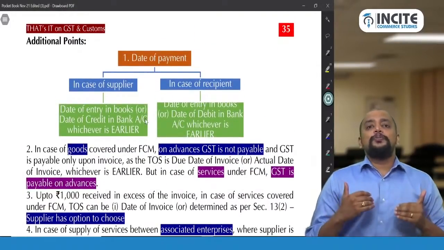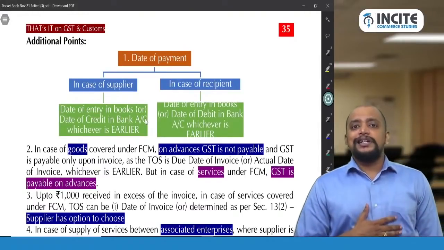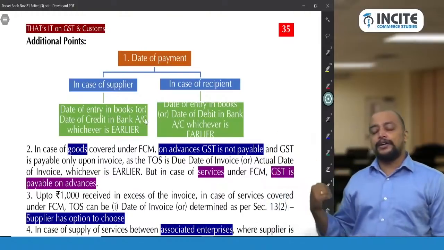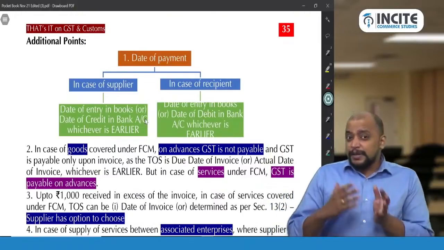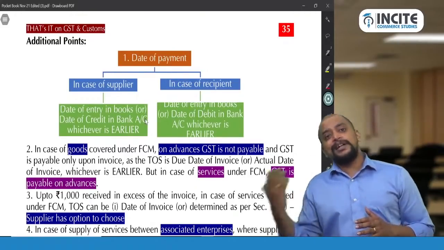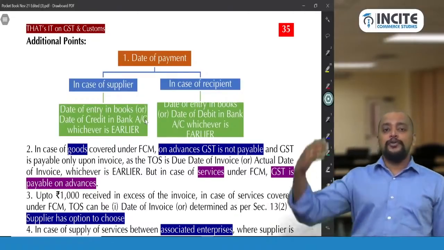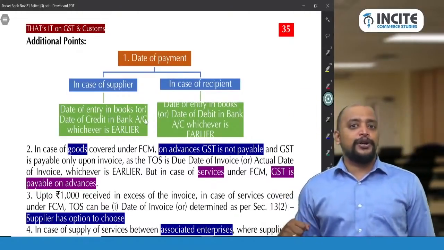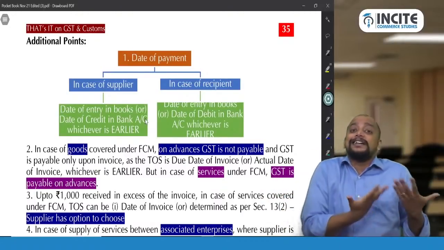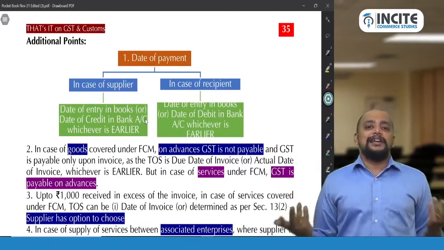What should be considered as the date of payment? From the supplier's point of view, it is the date of entry in the books of the supplier or the date of credit in the bank account of the supplier, whichever is earlier. From the recipient's point of view, it is the date of entry in the books of the recipient or the date of debit in his bank account, whichever is earlier. Because in FCM, we need to see from the supplier's point of view, and in case of RCM, from the recipient's point of view. So entry date is common, but the supplier's bank account gets credited and the recipient's bank account gets debited. Whichever is earlier will be taken.